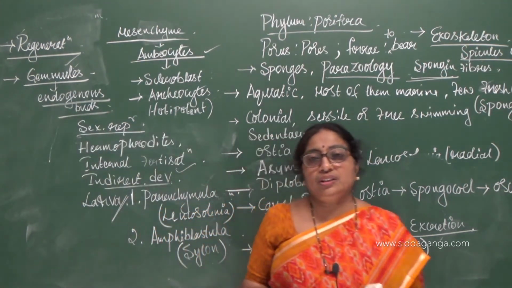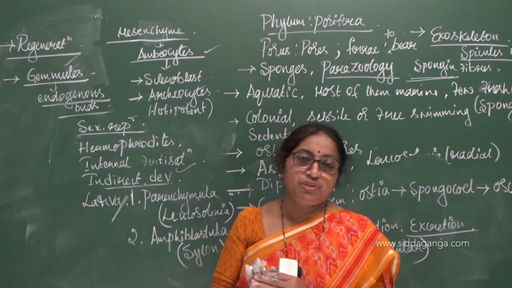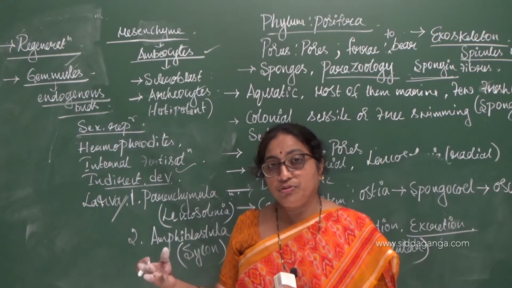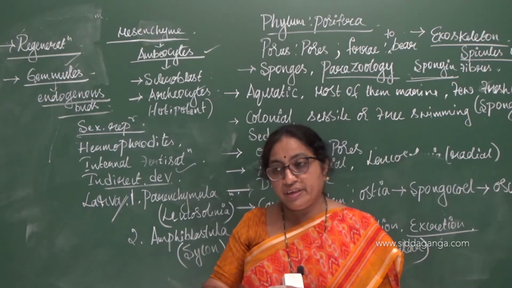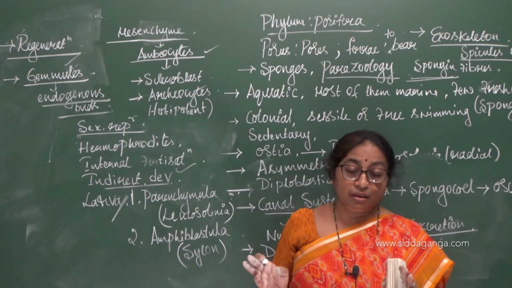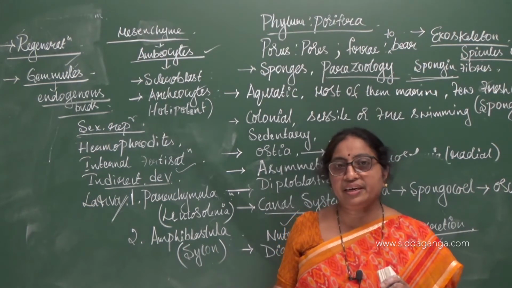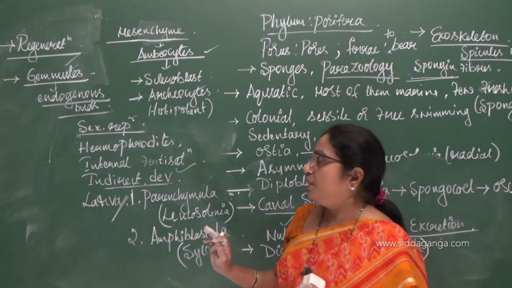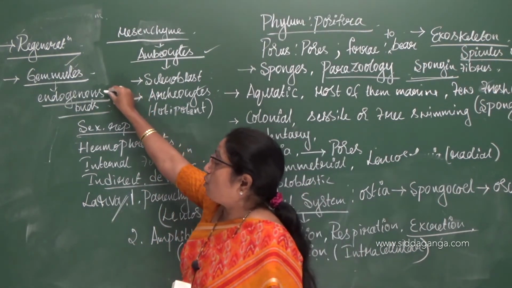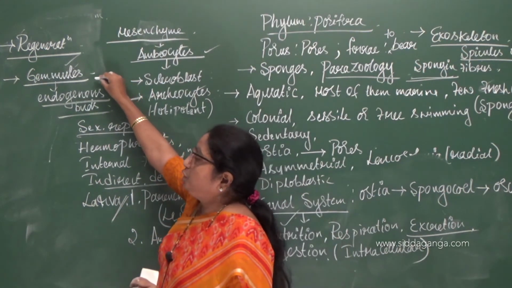So what happens is, whenever there are unfavorable conditions for the poriferans to develop, that is in the process of reproduction. So for the development of the young ones, if there are certain unfavorable conditions like water current or water salinity or maybe any other reason, the eggs or the buds are packed up in a stony coat which is called as Gemules.